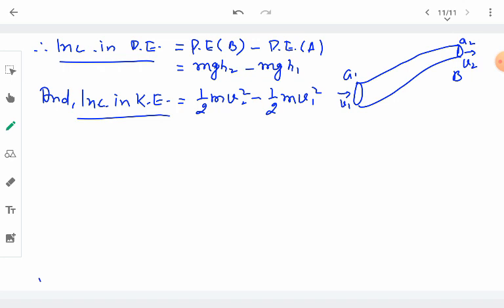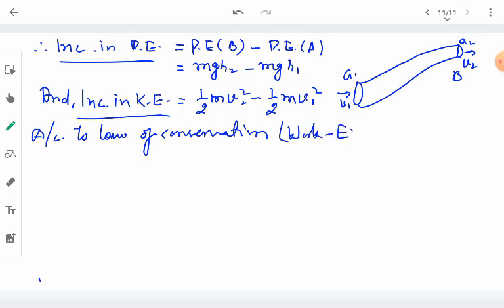Now we can understand that the work done by the pressure energy is converted into doing work in increasing the potential energy and work done in increasing the kinetic energy. According to the law of conservation of energy, which can also be said to be the work energy theorem, whatever work is done just appears as the change in the other forms of energy, just like here it is the case of potential energy and kinetic energy.